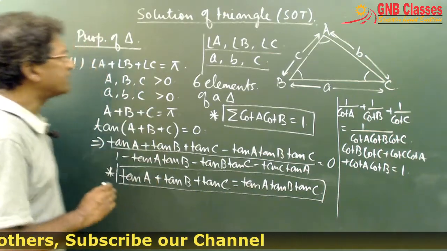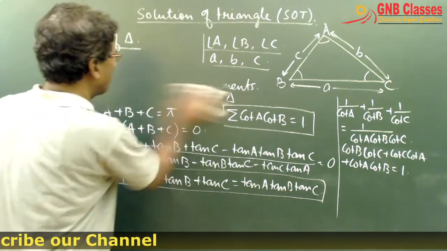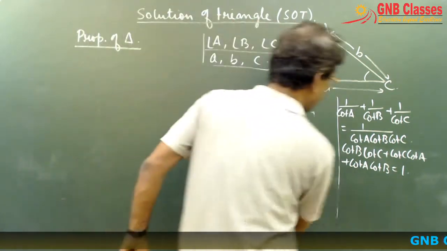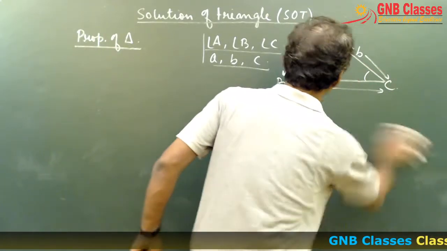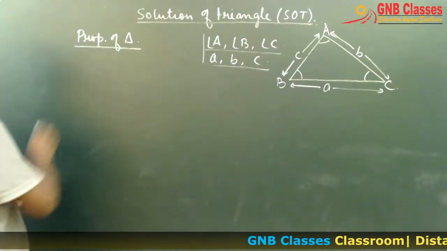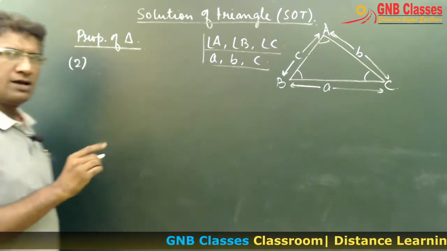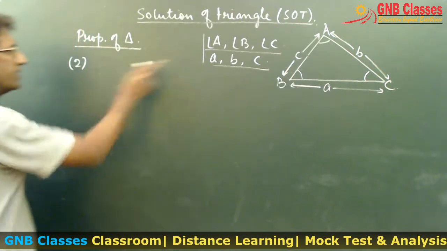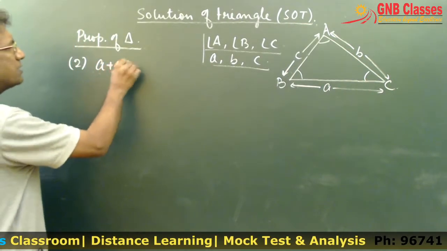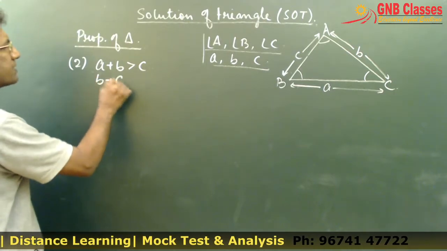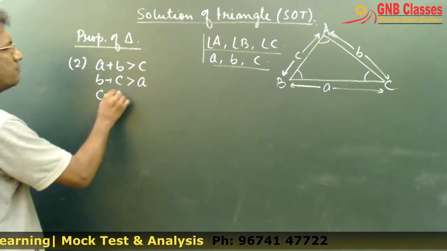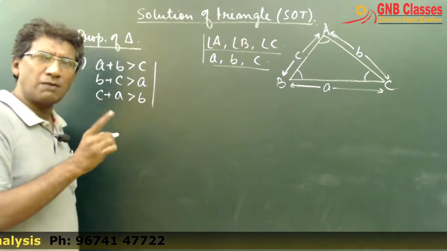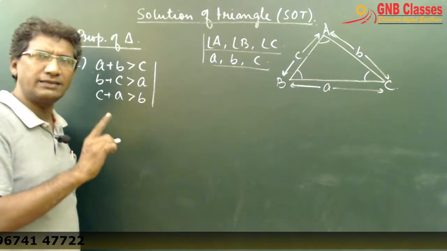Now let us come to the second point. The second basic property is that the sum of any two sides is always greater than the third side. That is, in this case, A plus B is greater than C, B plus C is greater than A, and C plus A is greater than B. Is it clear? So in any triangle, the sum of any two sides is always greater than the third side.